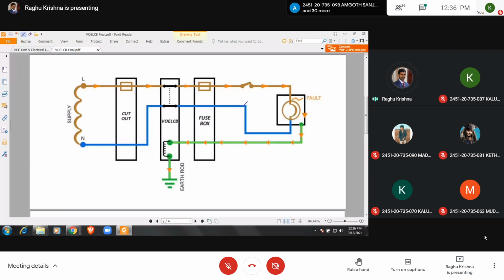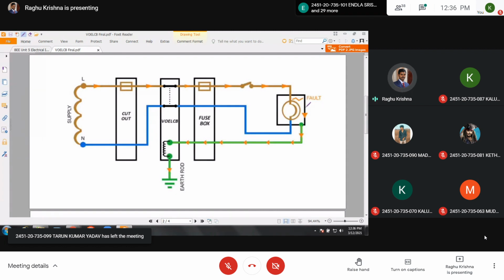Is it clear? When a current carrying conductor comes in contact with a metal frame, it is a fault. If a person touches this metal frame, he will get the electric shock. So we have to avoid this.